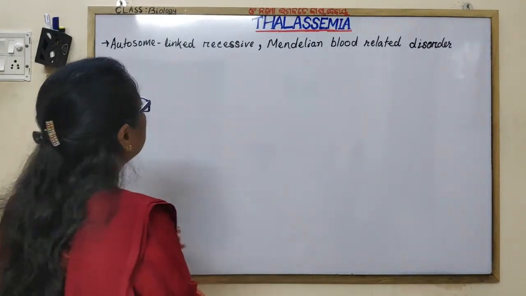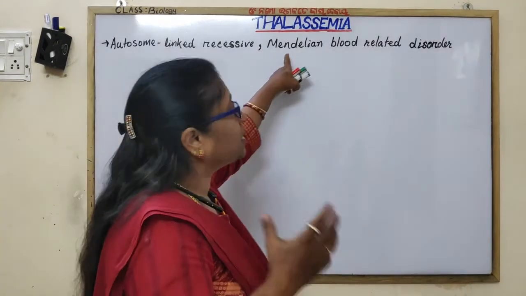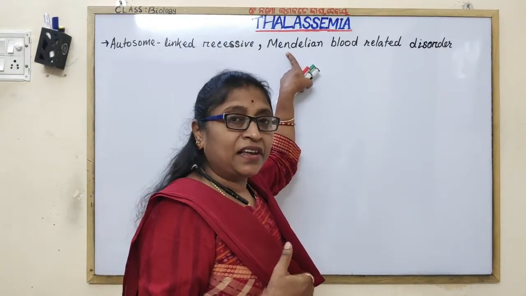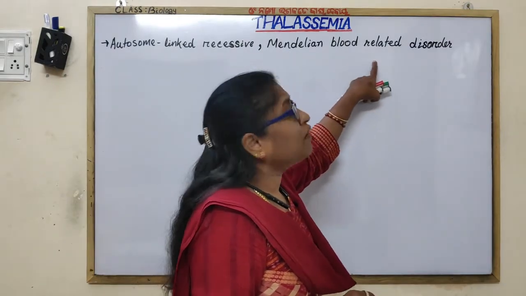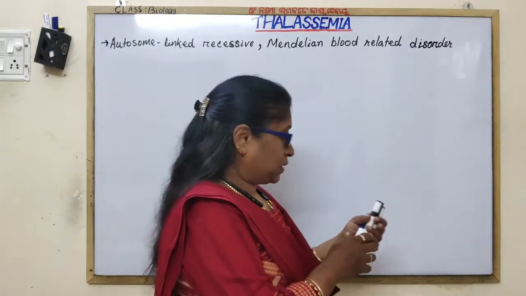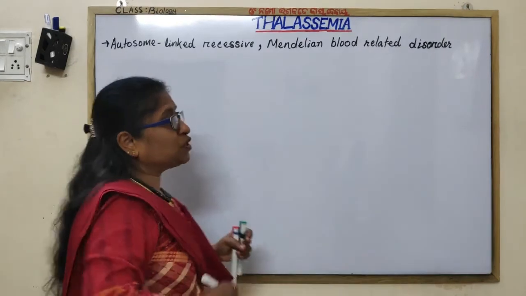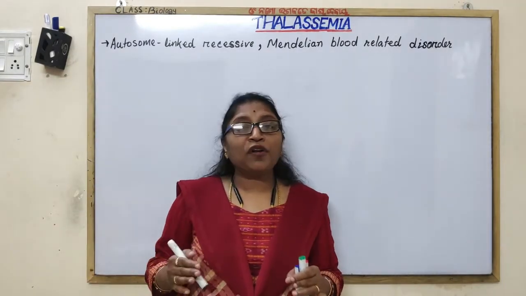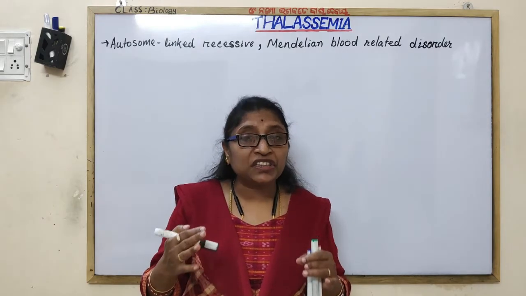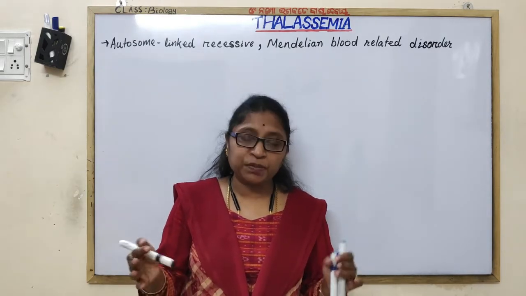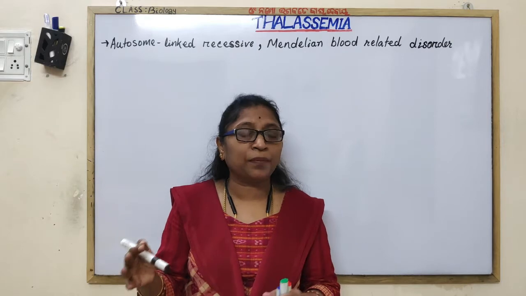Mendelian, because this trait is inherited in the Mendelian fashion. Blood-related, because it is caused due to abnormal production, meaning reduced or absent synthesis of